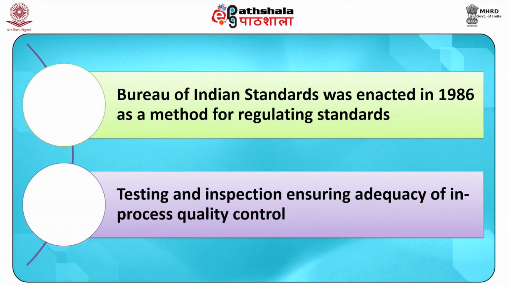The Bureau of Indian Standards Act was enacted in 1986 as a method for regulating standards. Under this, it offers third-party assurance based on a well-defined scheme of testing and inspection, ensuring adequacy of in-process quality control.